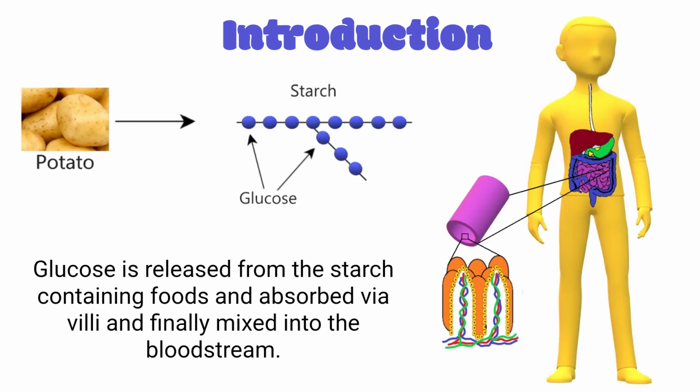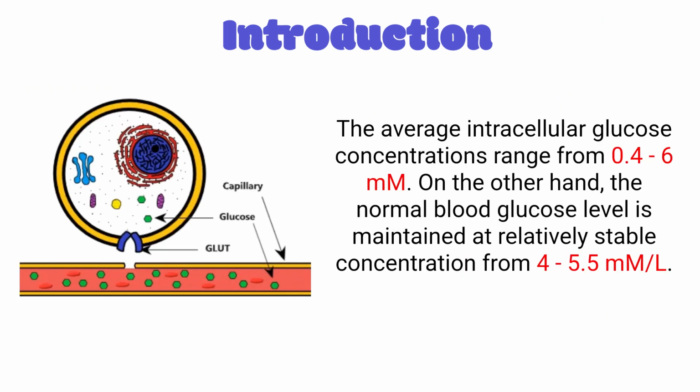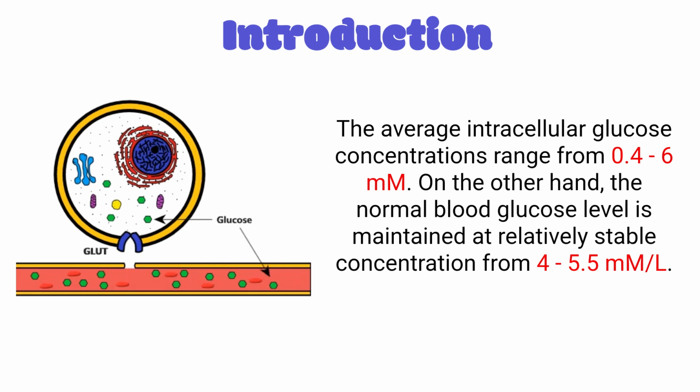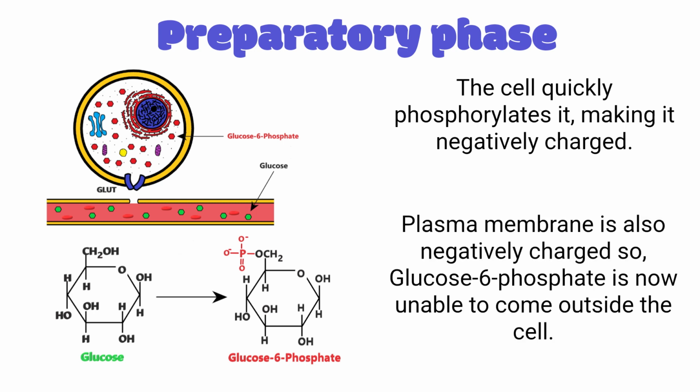After a heavy meal, glucose is liberated from starch-containing foods. Glucose is quickly absorbed via villi and finally mixed into the bloodstream. In active cells, especially muscle cells under vigorous exercise, the intracellular glucose concentration is generally low. To maintain osmotic balance, glucose enters the cell and the cell quickly phosphorylates it, making it negatively charged. The plasma membrane is also negatively charged, and so glucose 6-phosphate is not able to come outside the cell.